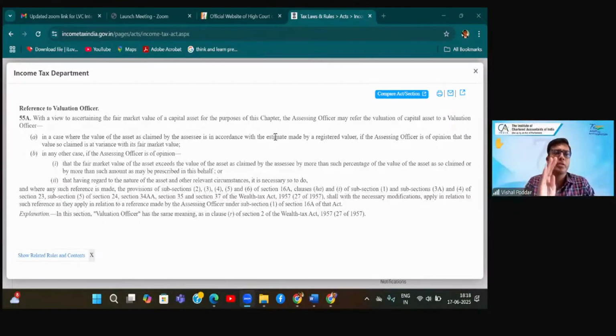We will see when the asset is put to use, and then they have given a cutoff, which is of 180 days, which if you calculate backwards, it comes somewhere around 2nd, 3rd of October. Why two dates, 2nd or 3rd? Because there could be a leap year.